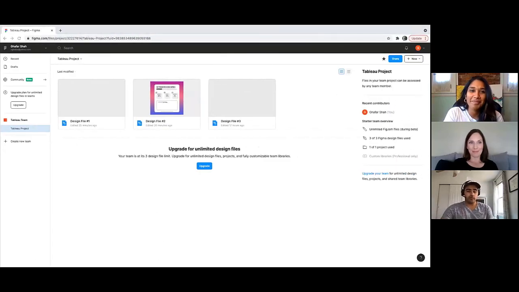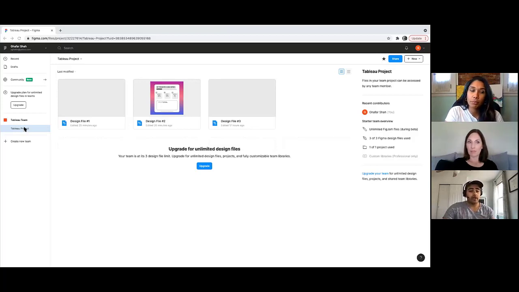Woohoo! So here's what Figma looks like after you've created a free starter edition. You can download the Figma app or just have it open in a browser. The browser and the app are both the same. It really comes down to your preference, but I always use a web browser in Google Chrome. The first thing I want to show you is that over to the left, I've created a team next to this orange icon that says Tableau team. Within this team, we have a project, a new project called Tableau project. Remember when I mentioned earlier that we can create 1 project in a free starter version.